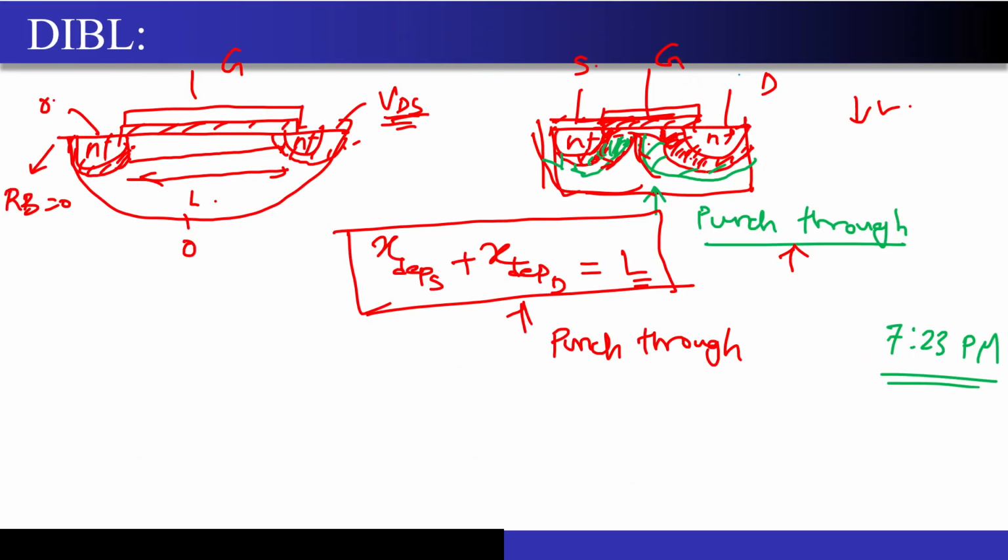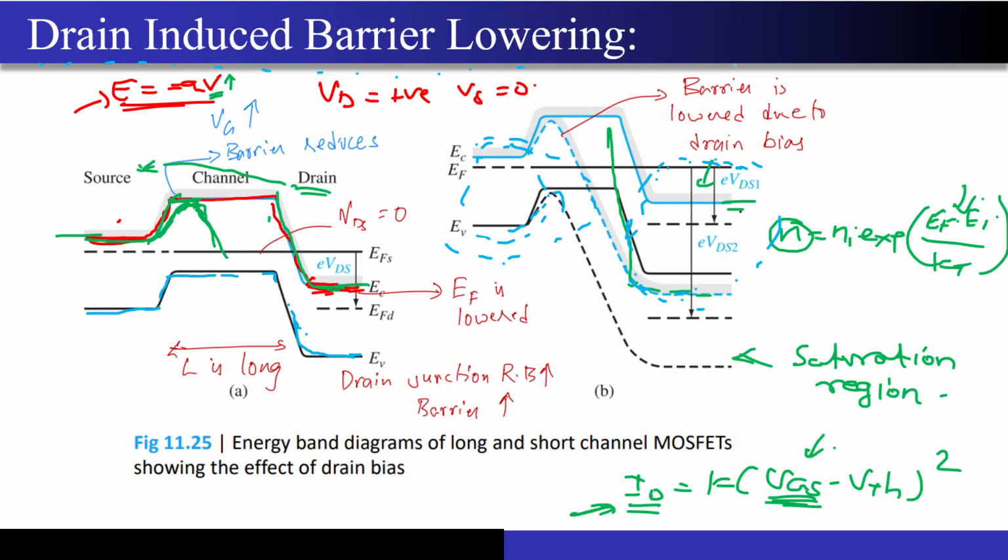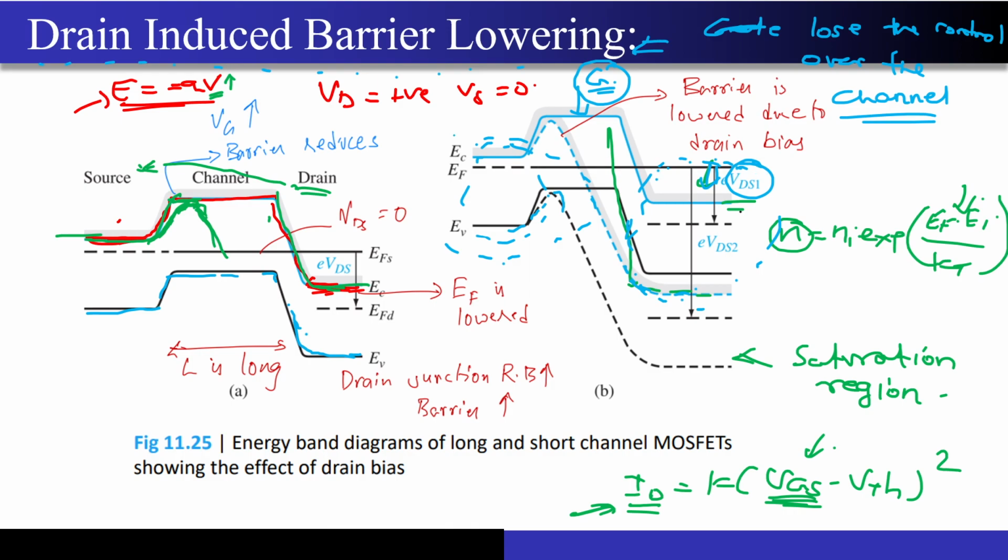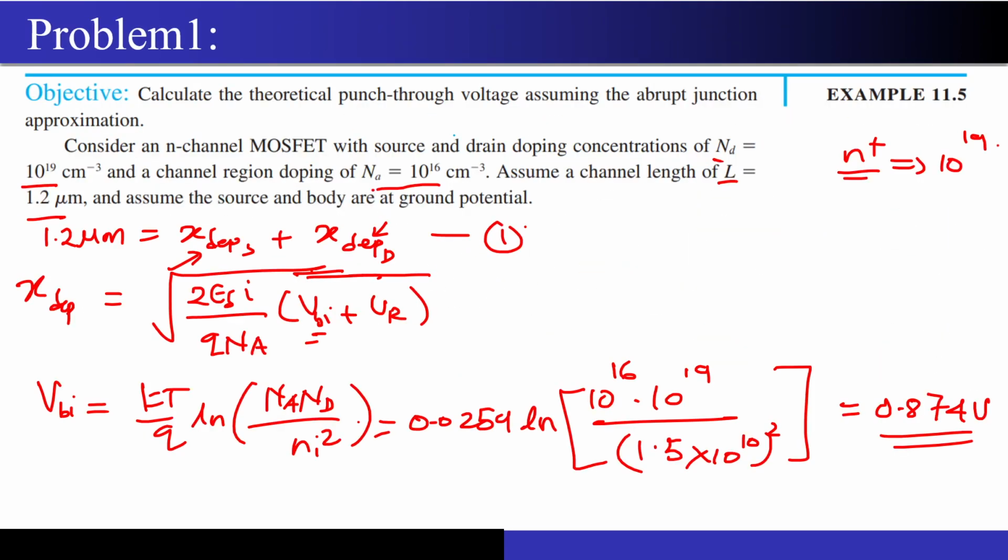Correct. Now one more thing, what is the consequence of this drain induced barrier lowering? You lose the control over the channel. I mean, ideally you want all the control over the channel to come through the gate only. Correct. This drain to source potential is just to move the carriers which are present in the channel. So now instead of just having a control of the channel by the gate, you also have the control of the channel by the drain voltage over here, which is very bad, and you don't want that to happen. But unfortunately it happens. Correct.